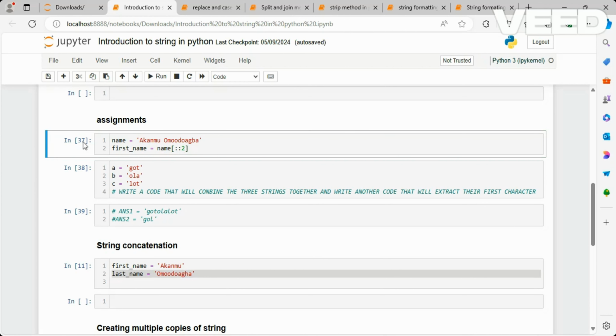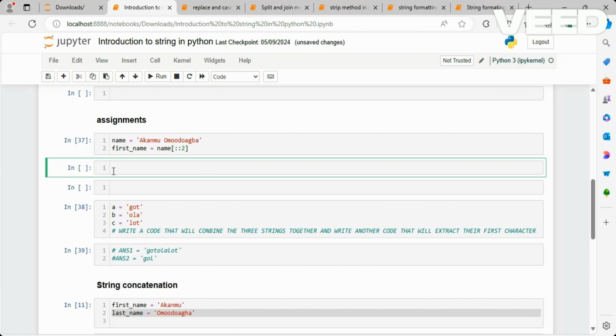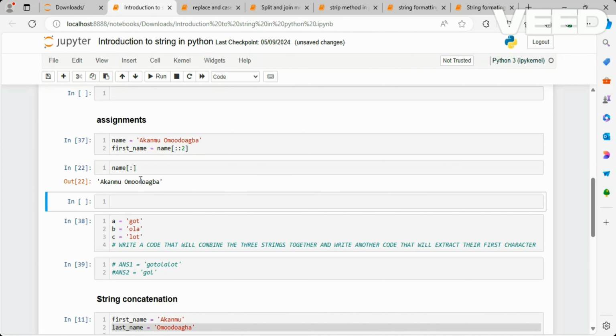Now, let me give us some idea on how this works. If I have name and I do this, this is telling me to start from the first index and end in the last index because I don't specify anything. So this will give us everything in the text. We are going to have Akamu Omodabra, everything. You can see now.